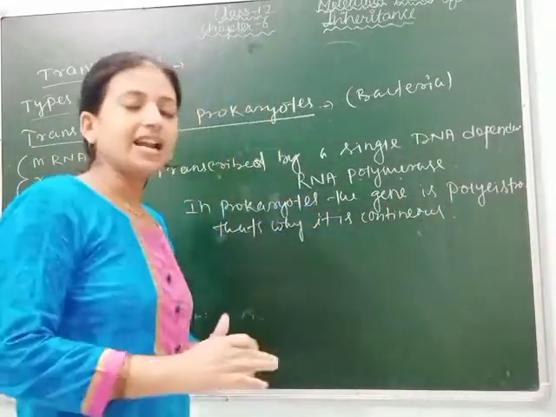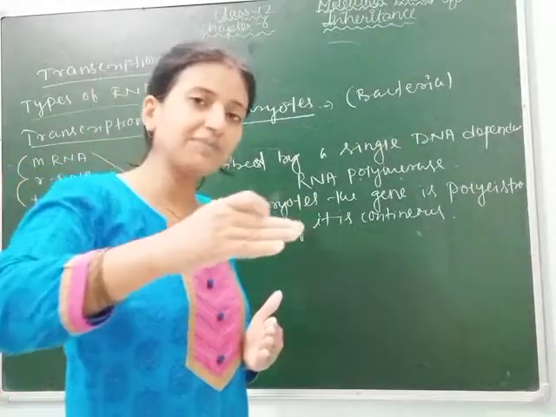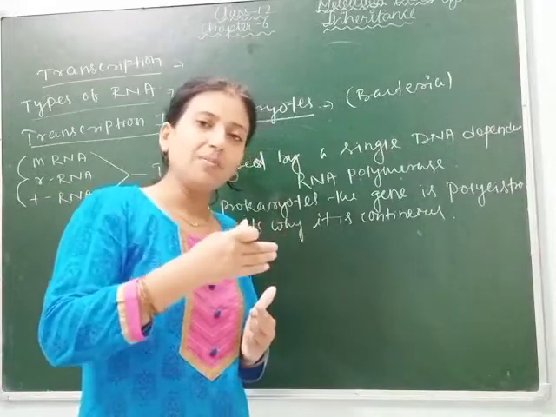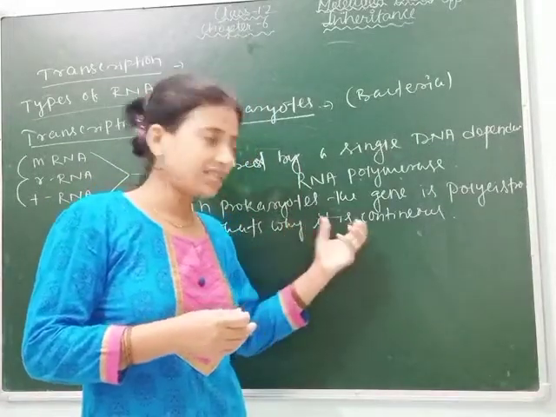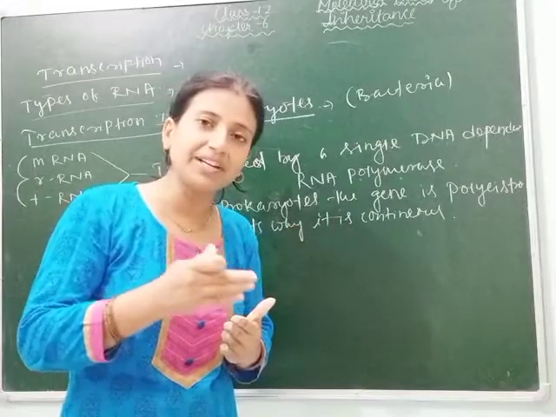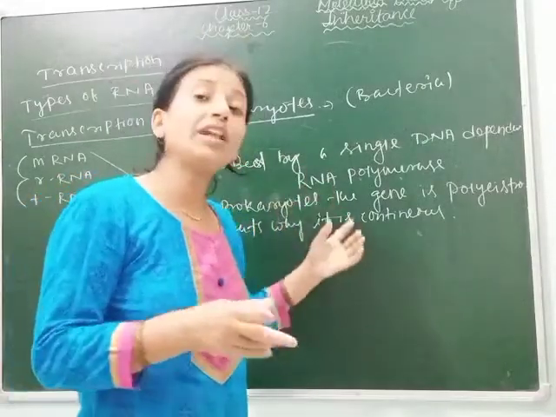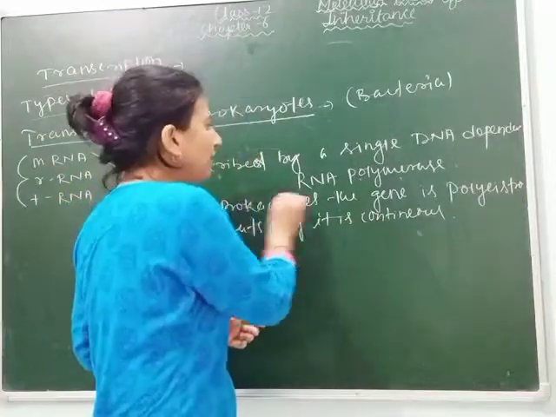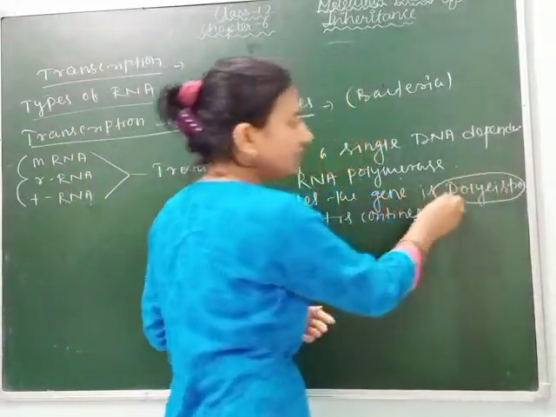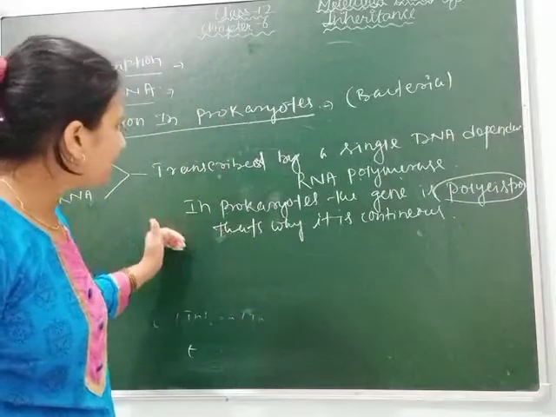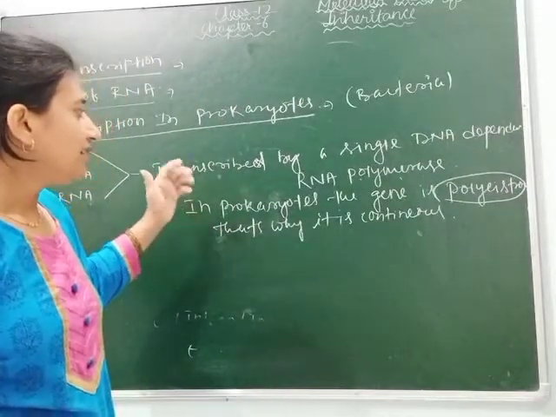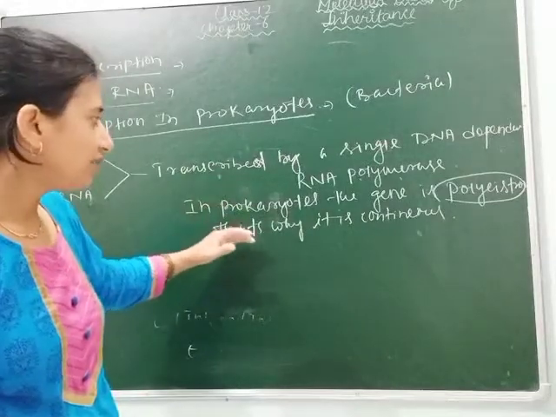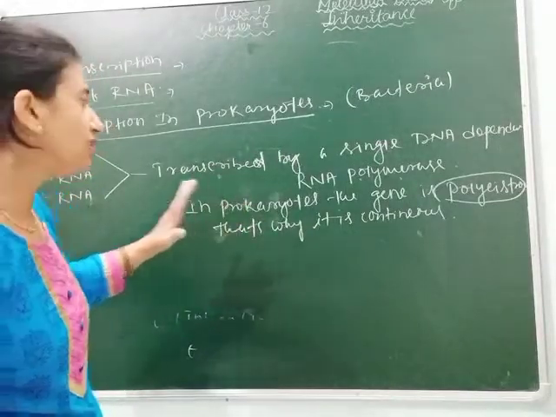It means that along with transcription, translation will occur, transcription and translation occur simultaneously on the segment, not only on a single segment but also on many segments, as it contains polycistronic gene. Clear? If the question asks why in prokaryotes the transcription is continuous, you have to write because it contains the polycistronic gene.